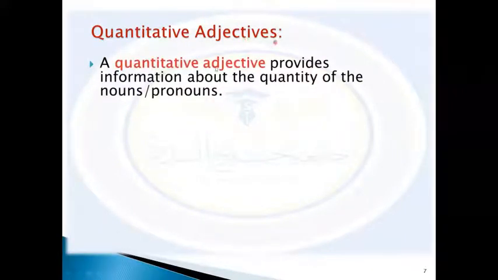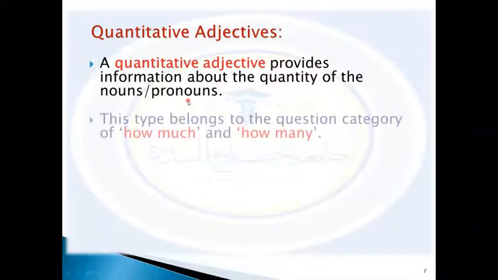Quantitative adjectives provide information about the quantity, the number, how many, quantity of what? Of nouns or even pronouns. This is the definition. So a quantitative adjective provides information about the quantity of the noun or even pronoun.